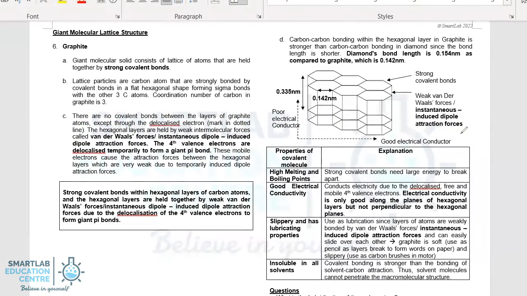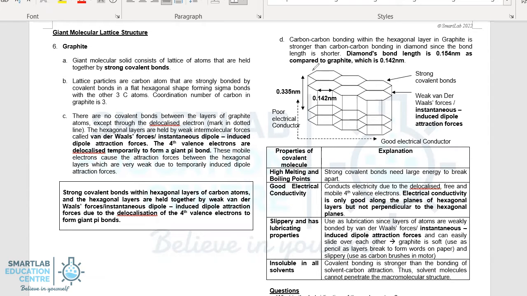Let's now take a look at giant molecular lattice structure. Giant molecular lattice structure differs from simple covalent molecules as the atoms are held together by covalent bonds and it pervades throughout the entire structure. So one of the examples that we have is graphite.